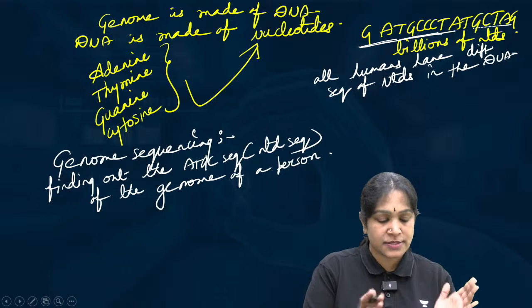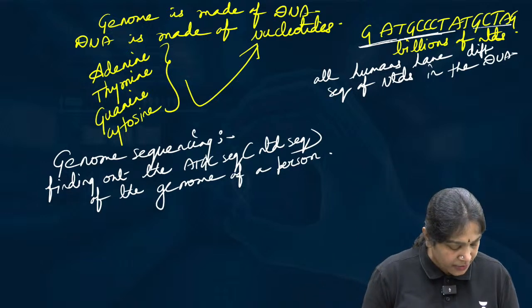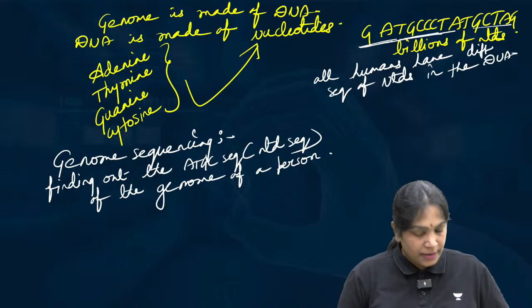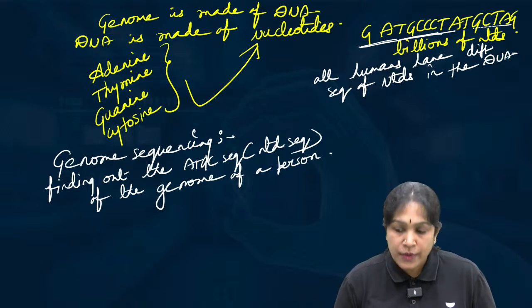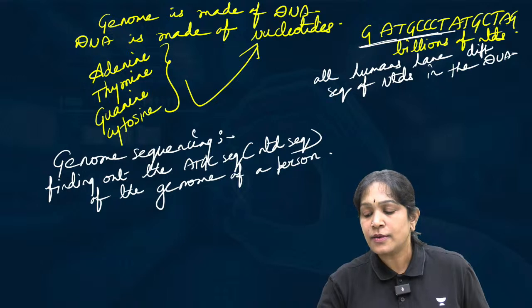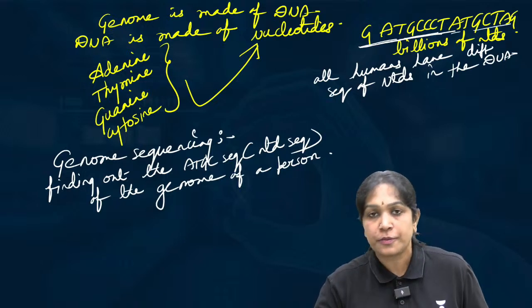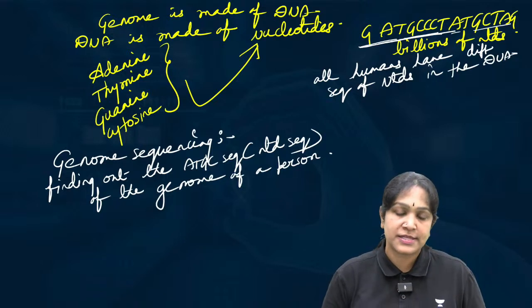Finding it out is called genome sequencing. Is it clear? So finding out, determining or reading the nucleotide sequence of the genome is called genome sequencing.